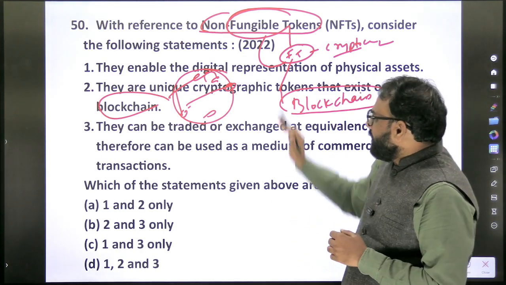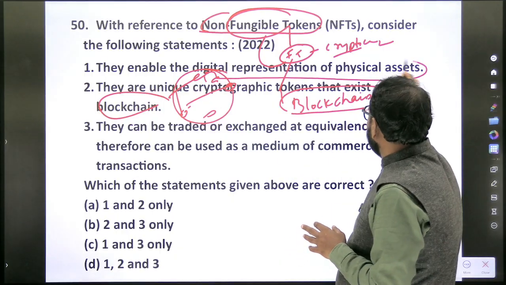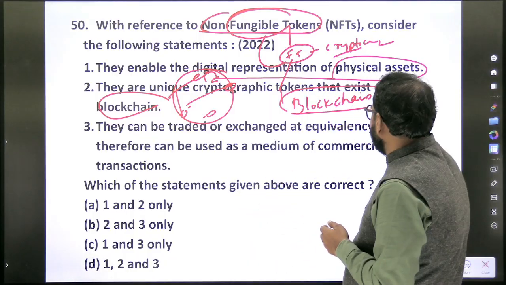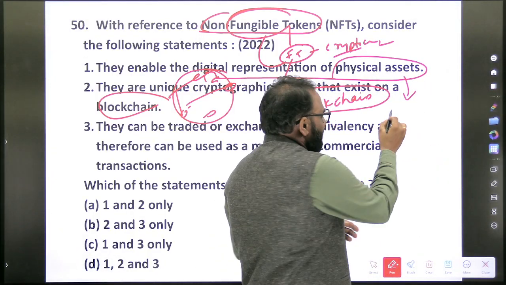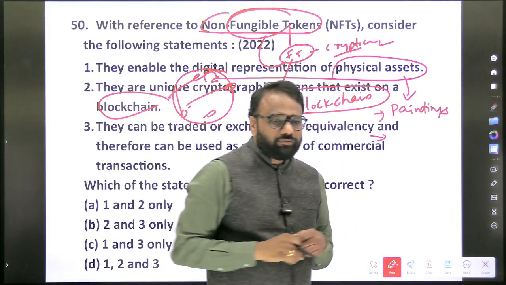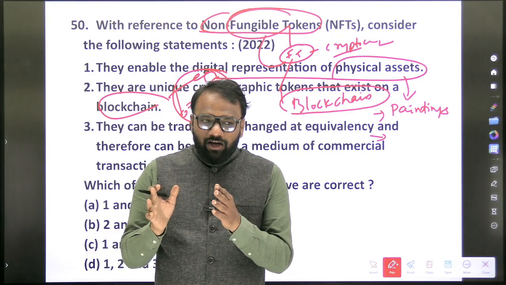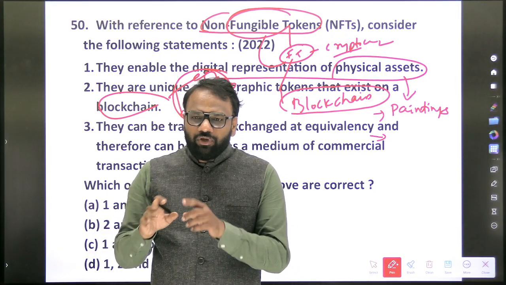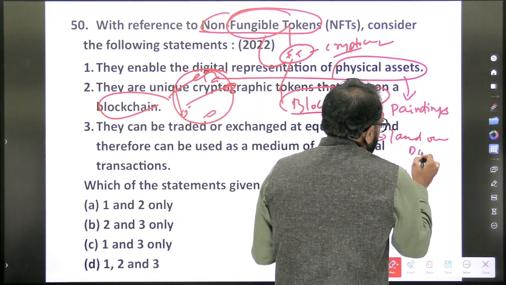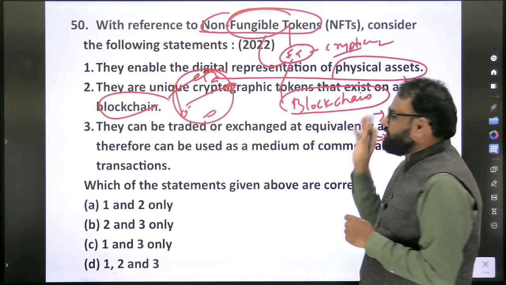Now coming again to the question, non-fungible token and fungible token: they enable the digital representation of physical assets. Now what is a physical asset? The most famous example which everyone takes is a painting. Next, for example, land. Your land is a physical asset, right? Now, how will you claim that land belongs to you? You have a document, a land ownership document. So they enable the digital representation of physical assets.